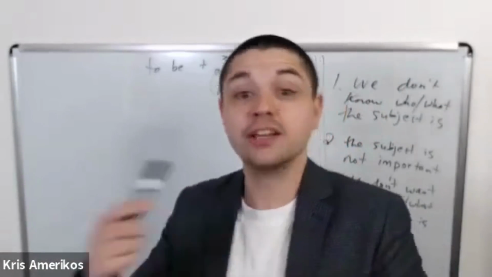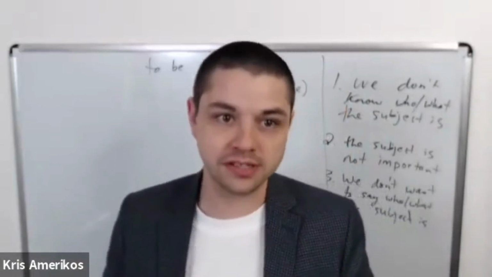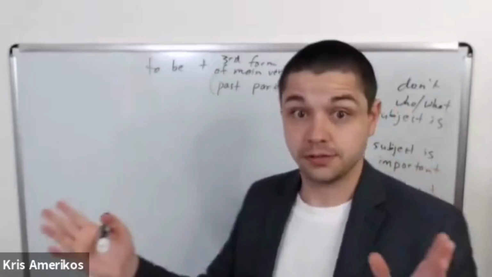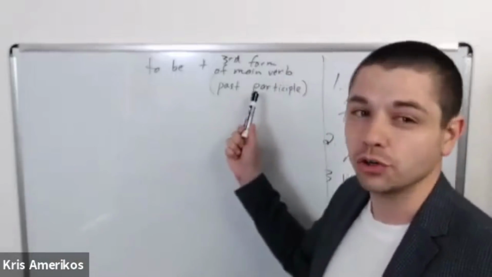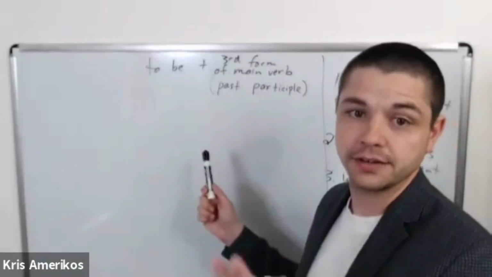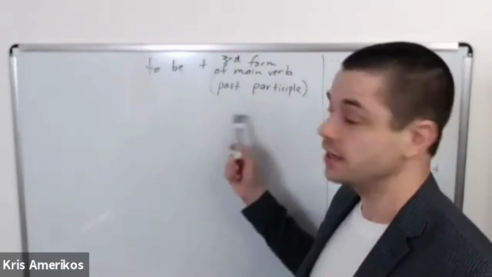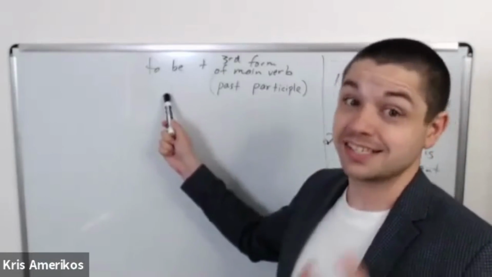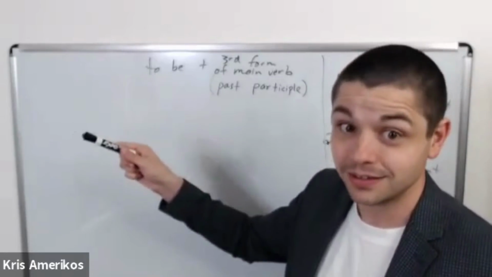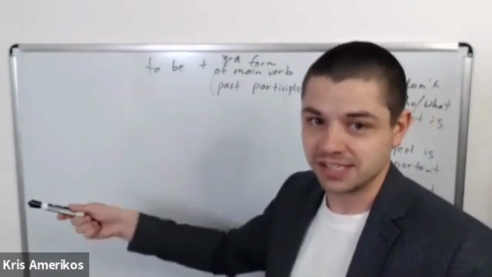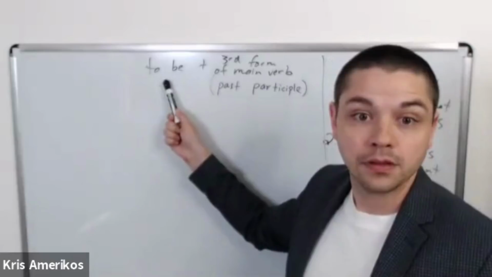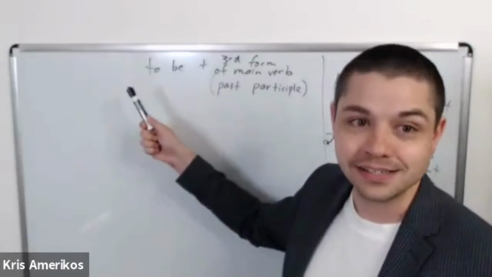If we want to change this to passive voice, our verb is to do still, right? And this is our main verb. So we just need the third form. Do, did, done, right? So done. And present simple, we need to change the verb to be in present simple. So I am, or it is.